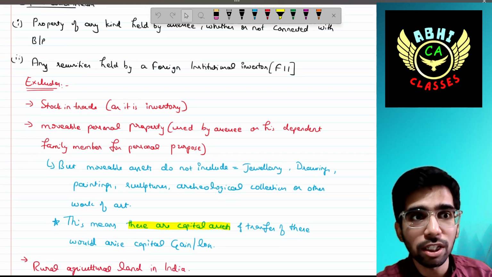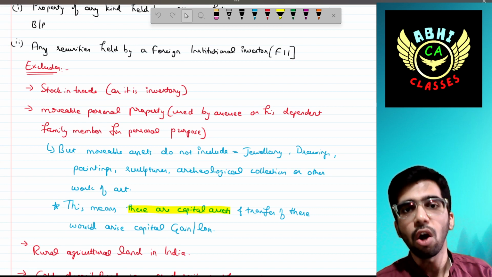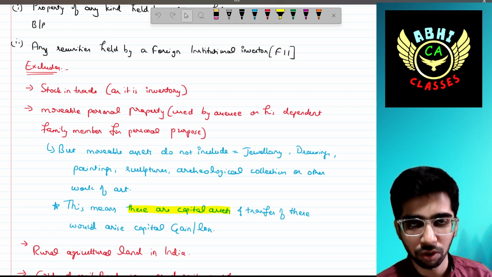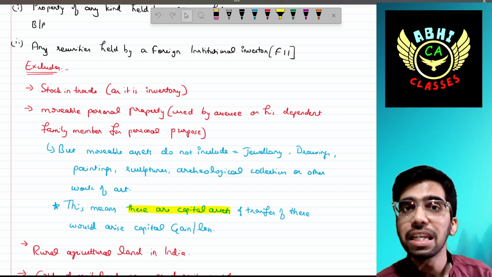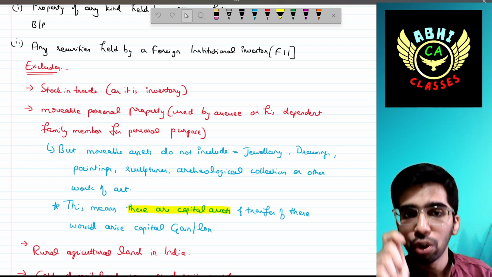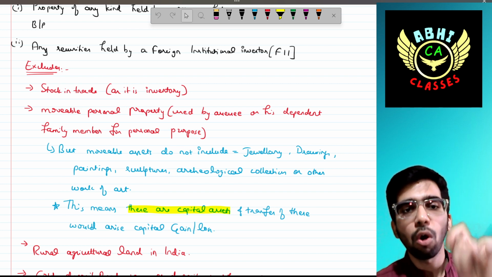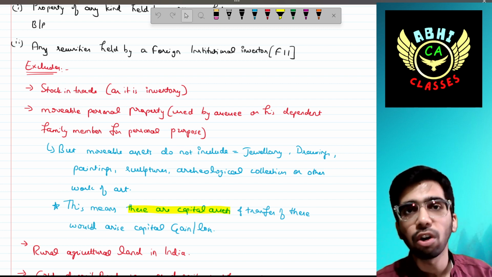It also excludes movable personal property used by the assessee or his dependent family member for personal purposes, for example car, TV, etc. But movable assets do not include jewelry, drawings, paintings, sculpture, archaeological collections, or other works of art. What do you mean by this?